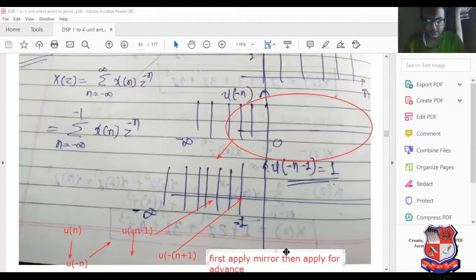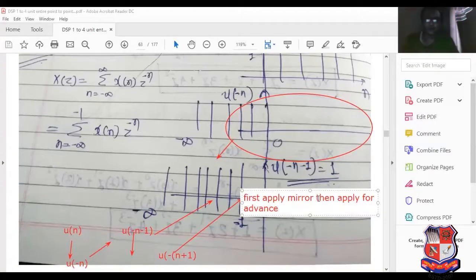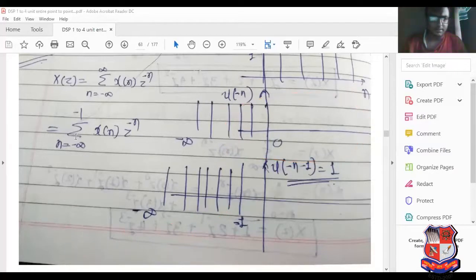So it is known as u of minus n minus 1. I think that point is clear. If you have any doubt, then see the graph also. Are you able to understand? So it is u of minus n minus 1.